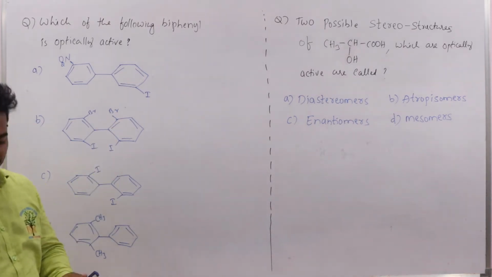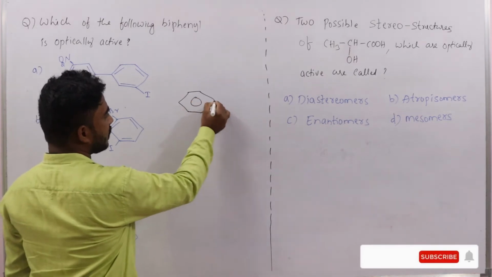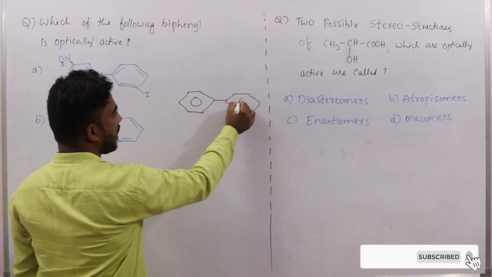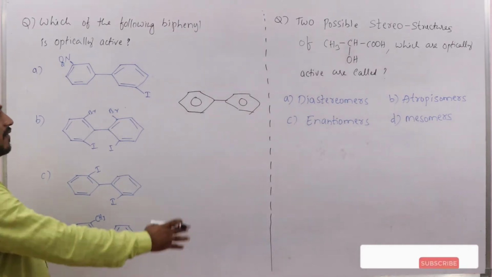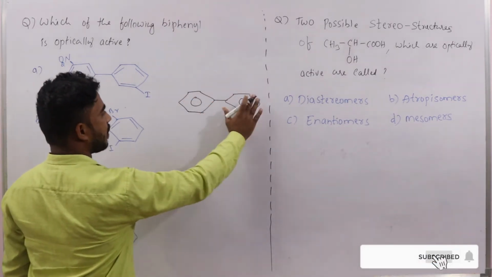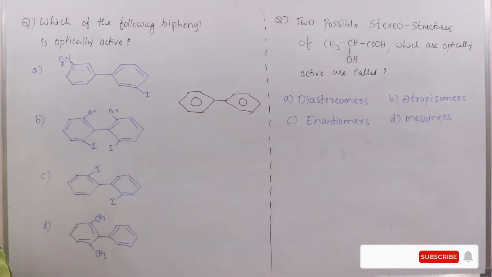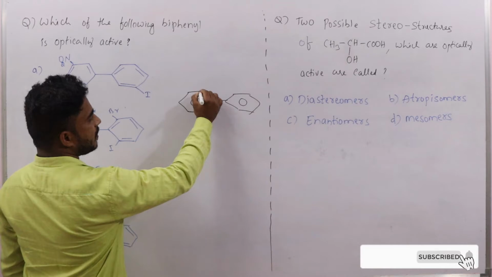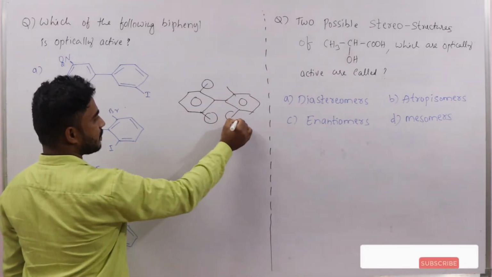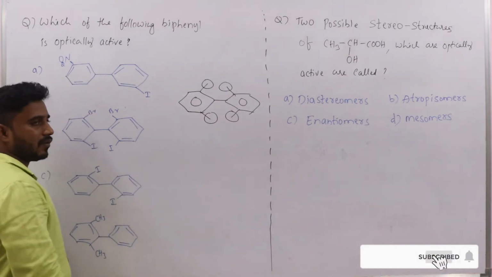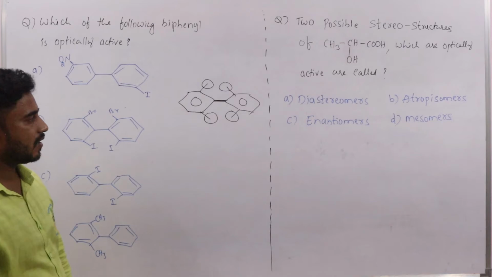So biphenyl means we know that when two phenyl rings are bonded with a single bond, that is called biphenyl, or we can also call it diphenyl. Here these biphenyls are planar, that means a plane of symmetry is present. When bulky groups are present at these positions, due to these bulky groups, the rotation about this single bond is restricted.